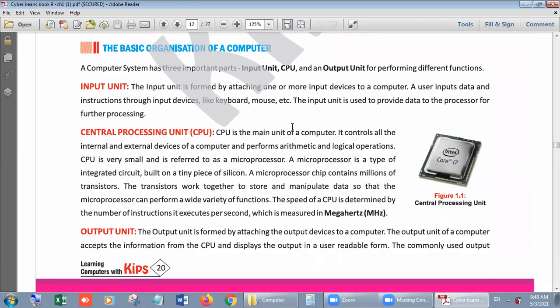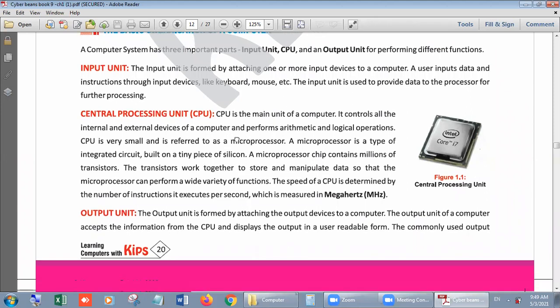Now the basic organization of a computer. These things we can study in detail. Number one, input. Students, when we use some input devices to enter our commands or give our commands to the computer, they are called input devices or input unit. In the input unit, we can include some of the most common input devices like keyboard, mouse, mic, or scanner. So with the help of these we can input something into the computer or give commands to the computer, and this is called the input unit or input devices.